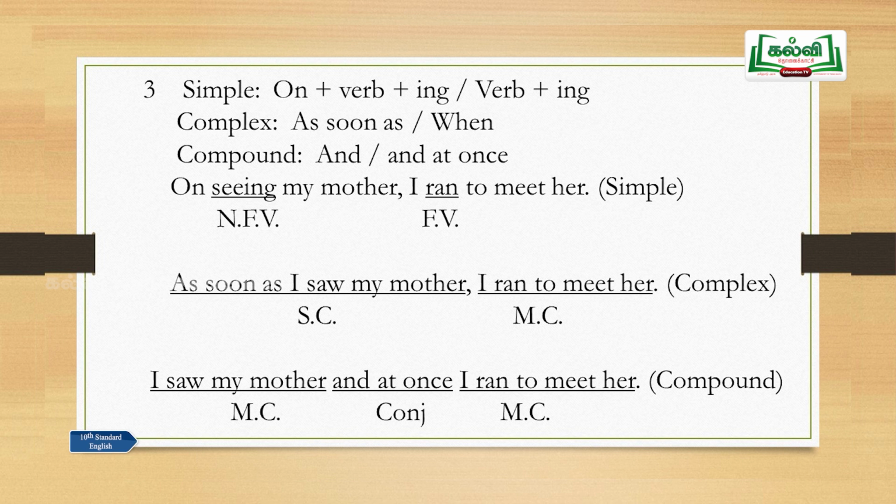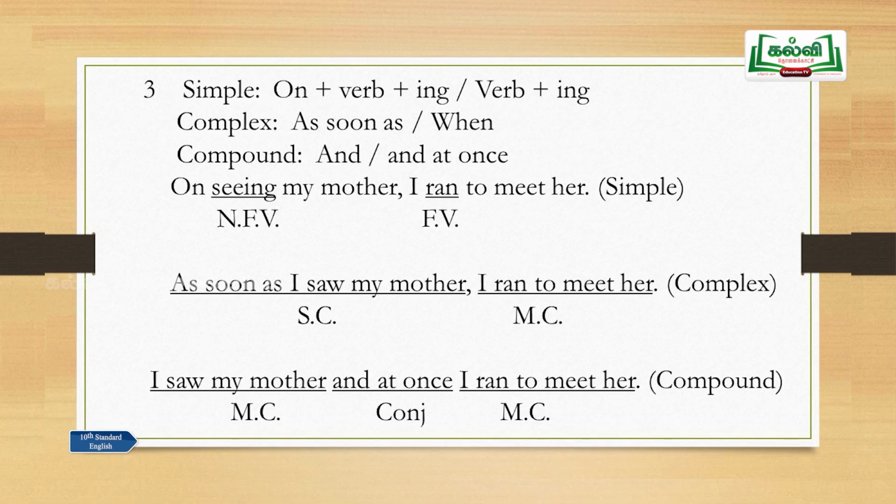On seeing my mother, I ran to meet her. So look at this sentence, on seeing my mother, I ran to meet her. The "seeing" is a non-finite verb and "ran" is a finite verb. So this is an example for a simple sentence. How can you change this into complex? Again, this non-finite verb, where is it? It is a phrase. The phrase has to be changed into a clause. That is, non-finite verb has to be changed into a finite verb.